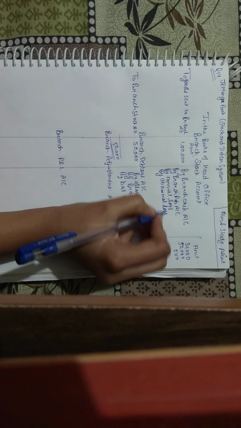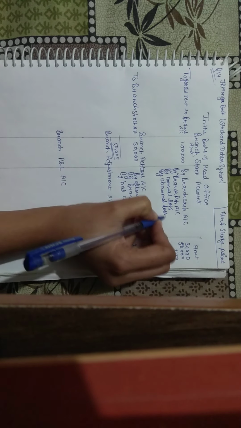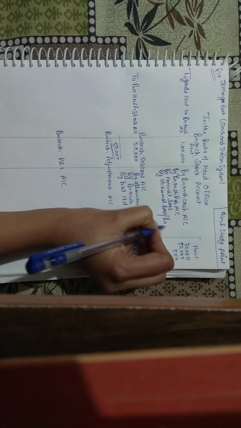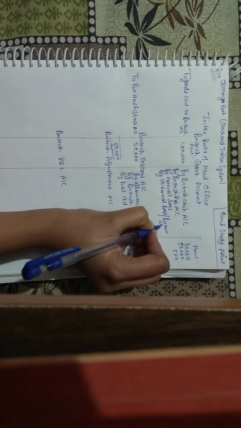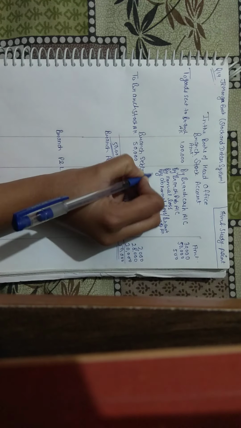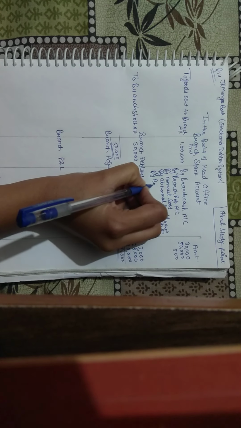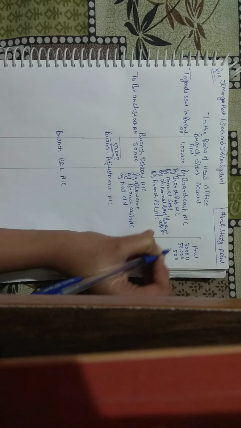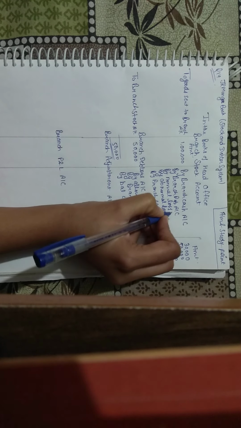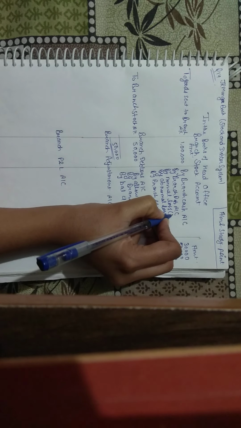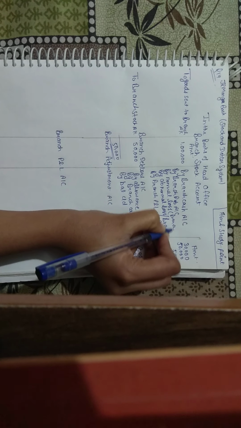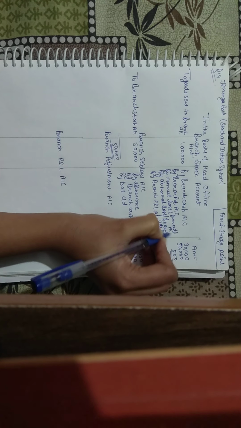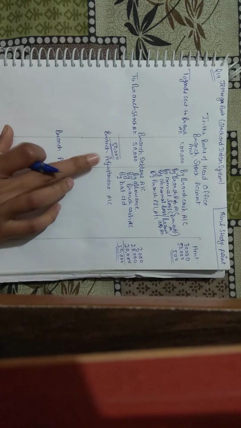First we can write by branch adjustment account due to abnormal loss and by branch profit and loss account. And for this 500 also we can write here by branch adjustment account because this will be transferred here.